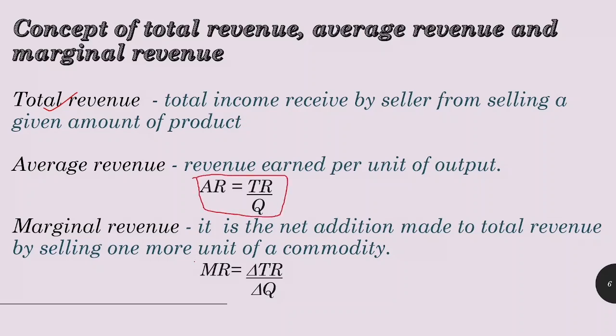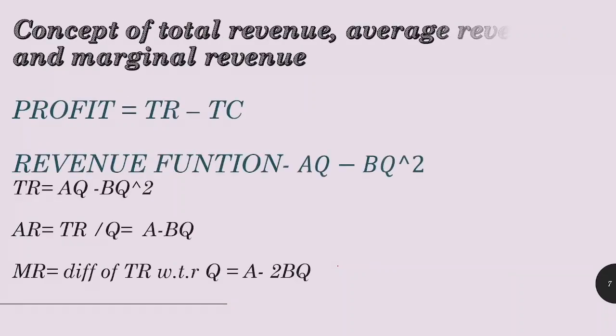Then what is marginal revenue? Marginal revenue is the net additional income made by selling an additional unit of a commodity. We can say that it is simply the change in total revenue divided by the change in quantity. Now what is profit? As we all know, profit is the earning that I gain by selling the product minus the cost incurred. So it is total revenue minus total cost.